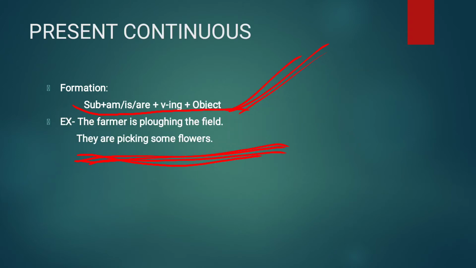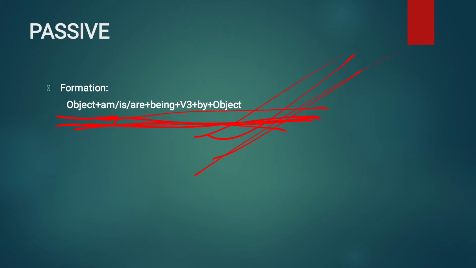In the first slide you might have seen the formula subject plus am/is/are plus verb in ing plus object. This was the formation of present continuous tense. But when a sentence is in present continuous tense and you need to convert it into passive voice, then you have to use this formula: object plus am/is/are plus being plus verb 3 plus by plus object.